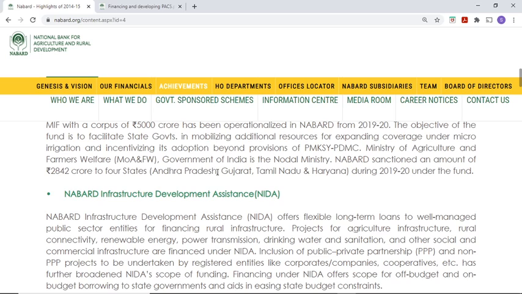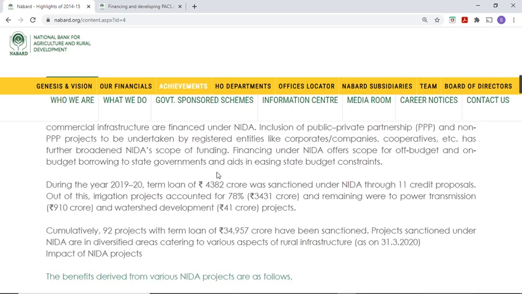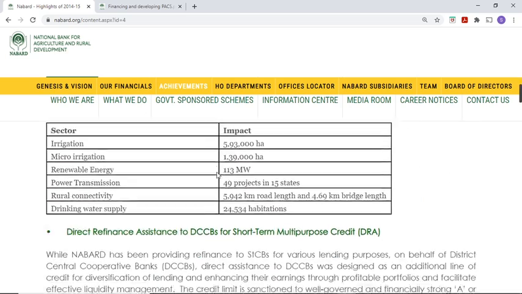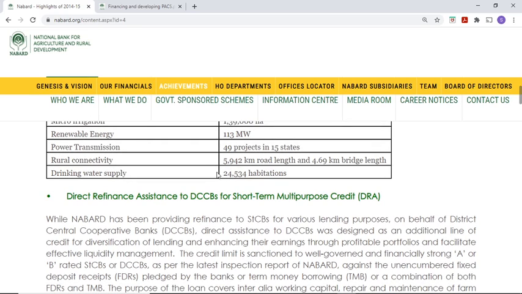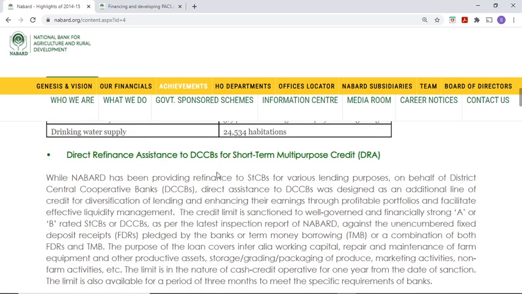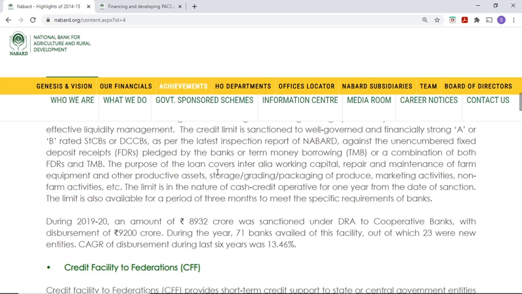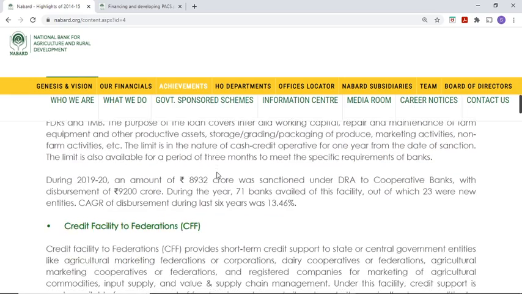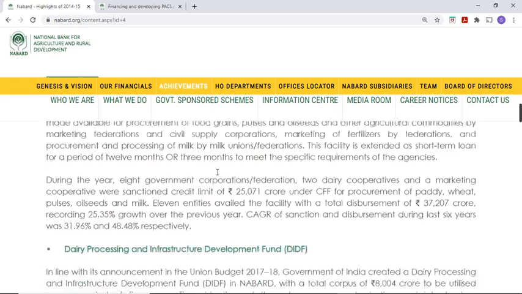Then NIDA. So what is NIDA? NIDA is a fund which offers flexible long-term loans for public sector enterprises for energy, irrigation, and water activities, including water sanitation and drinking water activities. Then direct refinance assistance to district central cooperative banks in addition to state cooperative banks, right? The bank should fall under the A rating or B rating, and only then will it be eligible. And the purpose is lending to farmers for their activities. Then a credit facility to federations is also given.